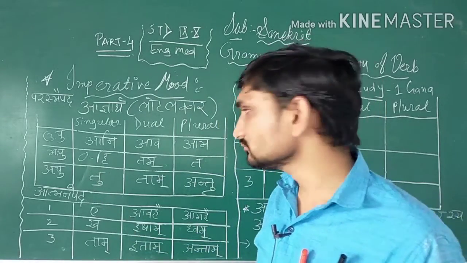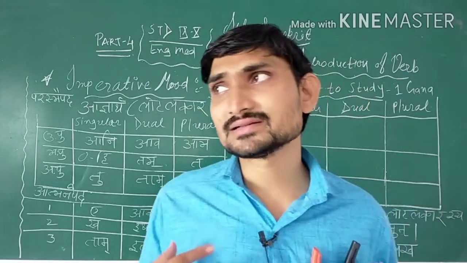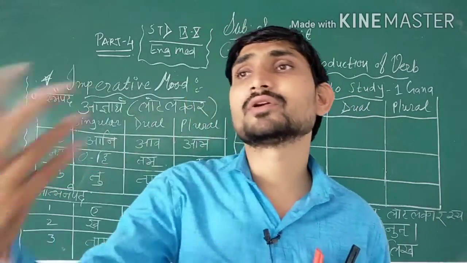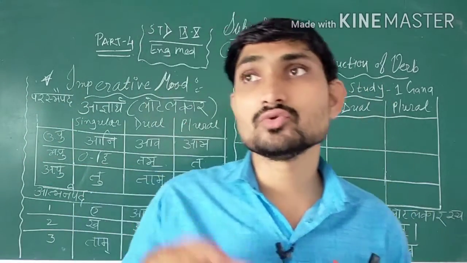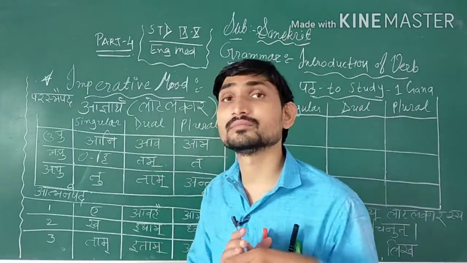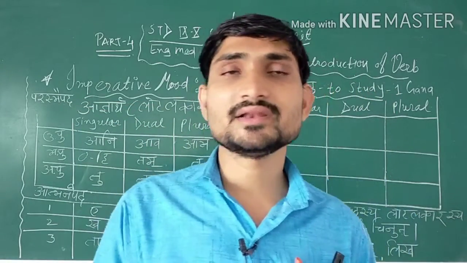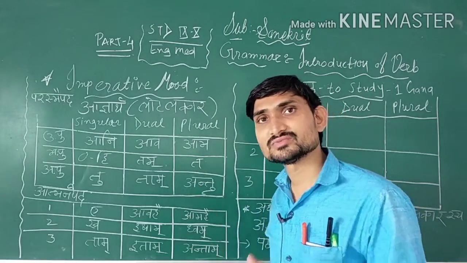Then tam means you two. For example, I am standing and in front of me two boys or two girls are coming. At that time I will say yuvam, and then I will use the root form of the word. And then yuyam will come, meaning more than two.